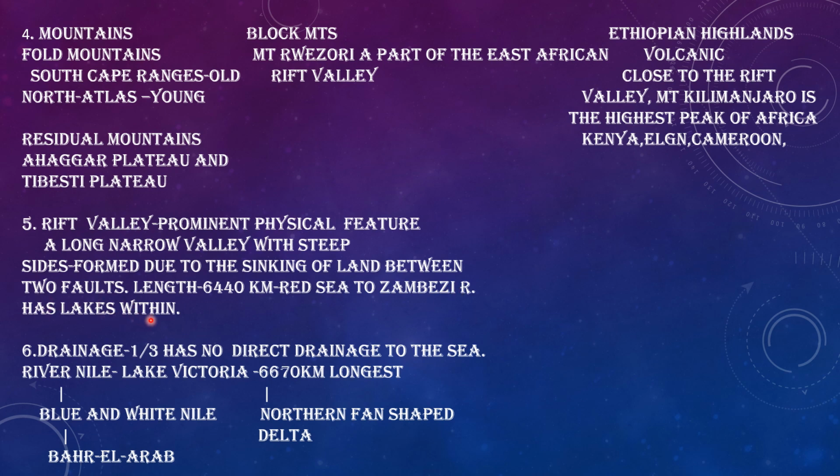So here we have the Rift Valley, which is considered a unique feature of Africa, with a length of 6,440 kilometers from the Red Sea to the river Zambezi. And it has steep sides which are called the block mountains. Also the Rift Valley has a number of lakes within it. Lake Rukwa, Lake Tanganyika and Lake Malawi are a part of this Rift Valley. Besides these lakes, there are also Lake Victoria and Lake Chad.